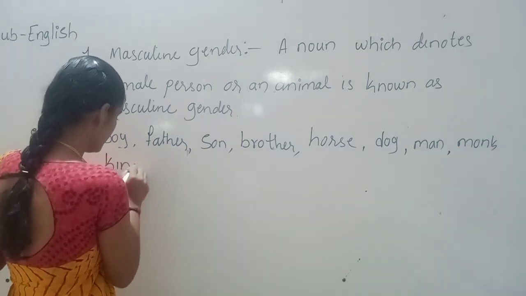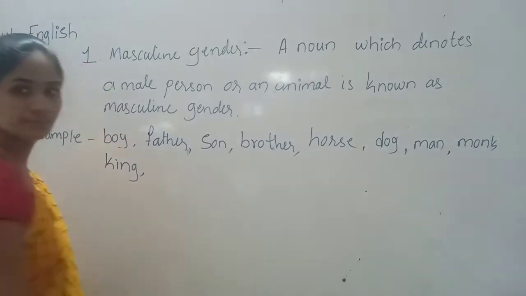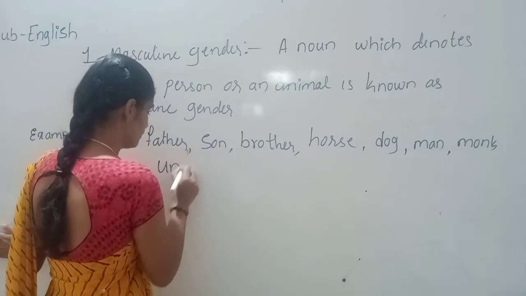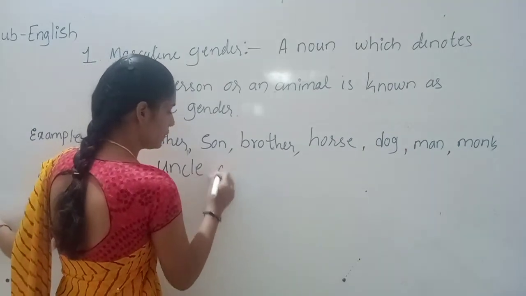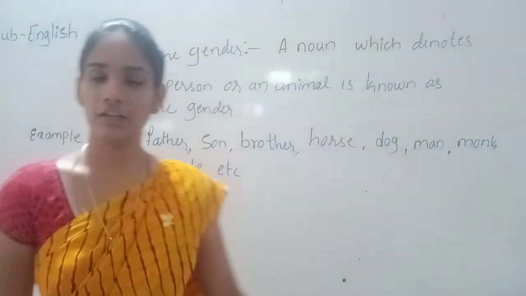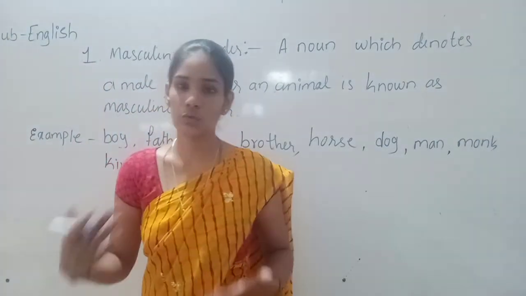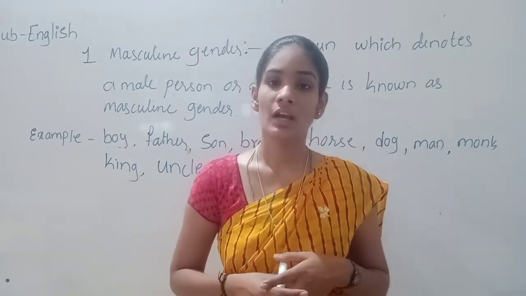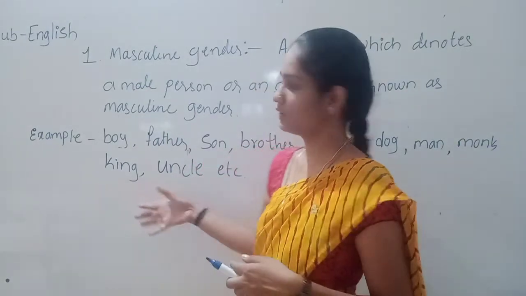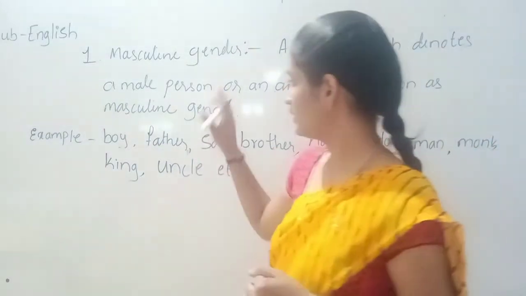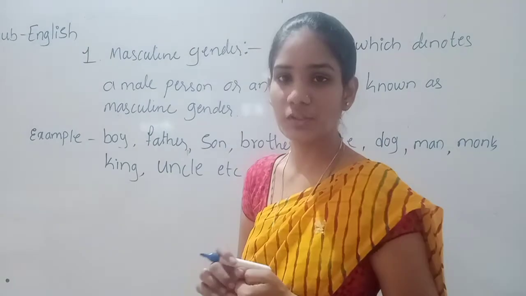Yes, king in the sense male. Uncle. So many words we use in our daily routine activities, in our daily life; we are using so many masculine words. Among them I have given you a few examples. Take it down. And this is about masculine gender.